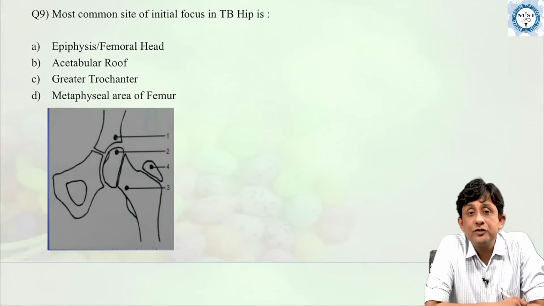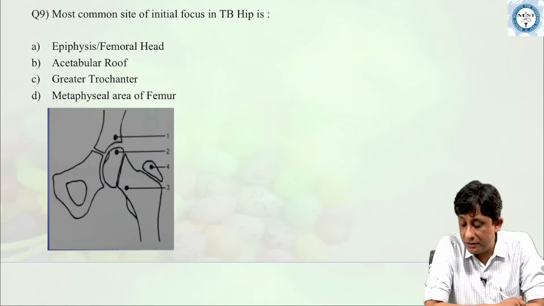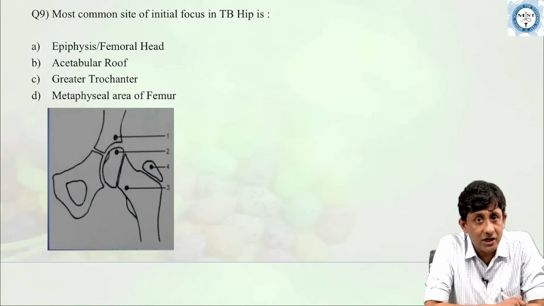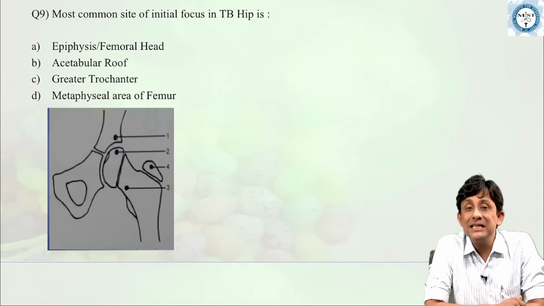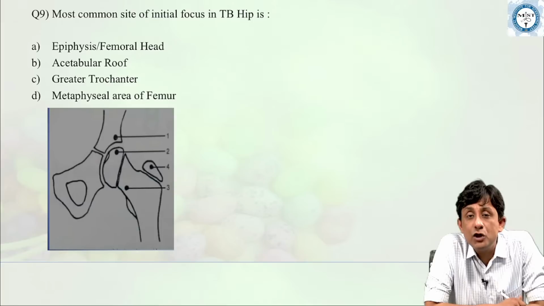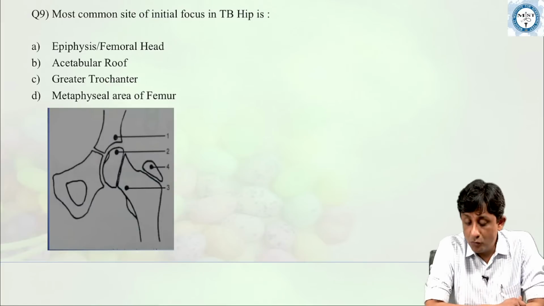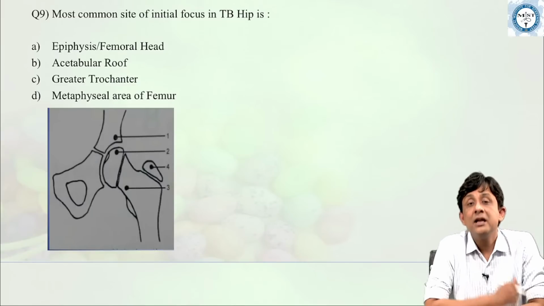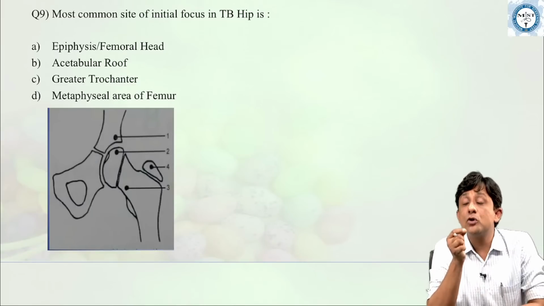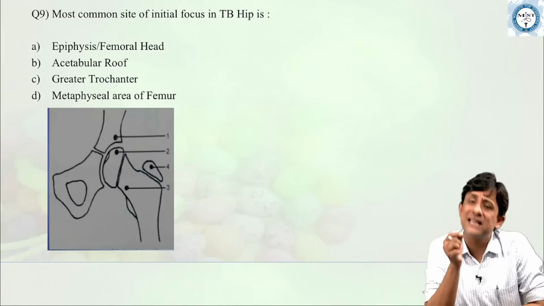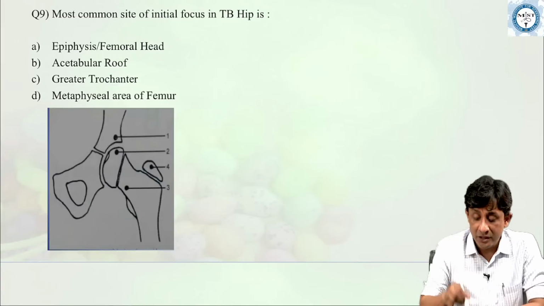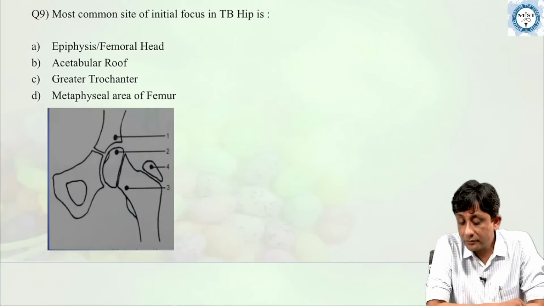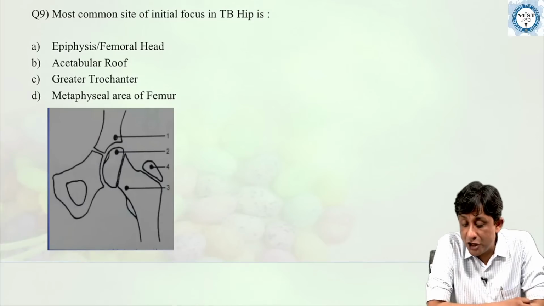From tuberculosis of the spine to tuberculosis of the hip. This is a question which came in the examination last year also. The most common site of initial focus in tuberculosis of the hip joint. Remember, tubercular arthritis or tuberculosis of a joint starts as a synovitis or a synovial inflammation. So what is the answer here?